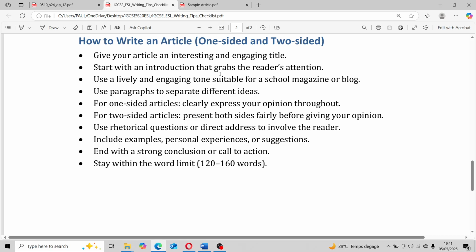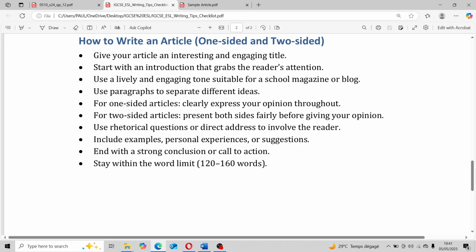All right, so which means that you should have different ideas you want to talk about. If you're writing a two-sided article, you can have one paragraph to talk about the town being a good place, and then another paragraph, the town not being a good place. So that is fair enough. But if you're writing a one-sided article, you can say, okay, the town is a good place, mention one reason. Another paragraph, the town is still a good place, mention another reason, and then you move on. That's in the body paragraphs.